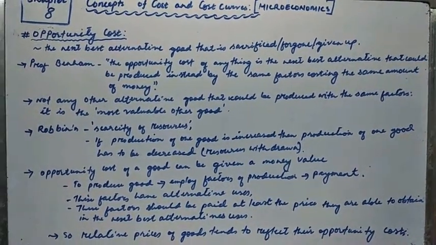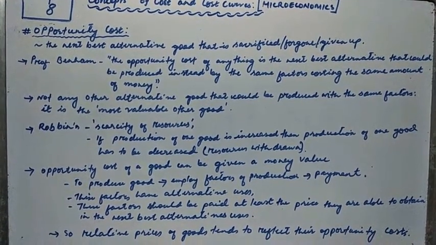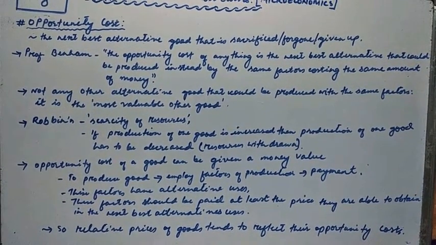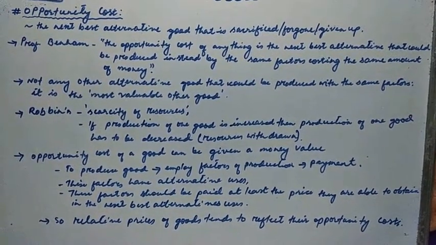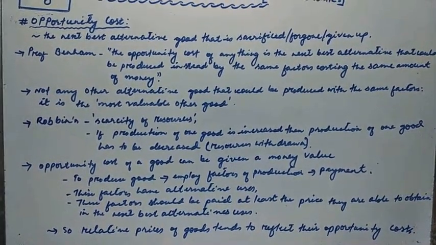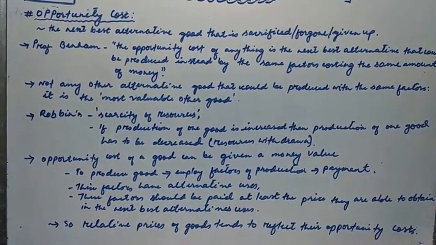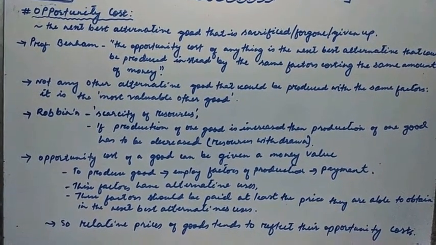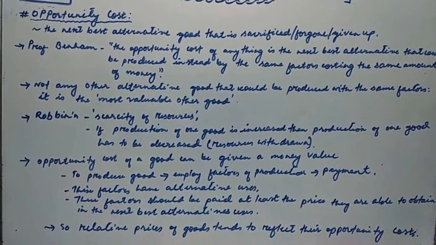Opportunity cost is nothing but the next best alternative good that is sacrificed or forgone or given up. In case of production, and in case of consumers, it is the next best alternative commodity that you sacrifice in order to get the commodity that you buy.